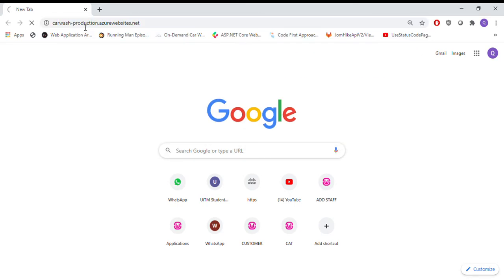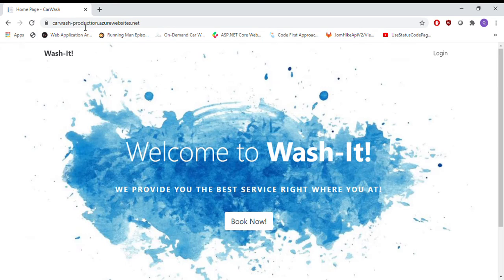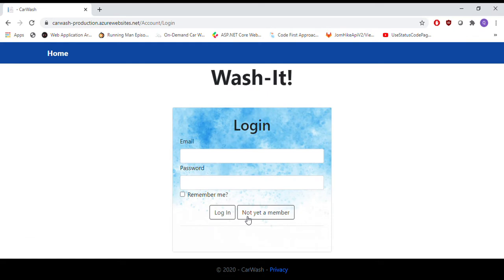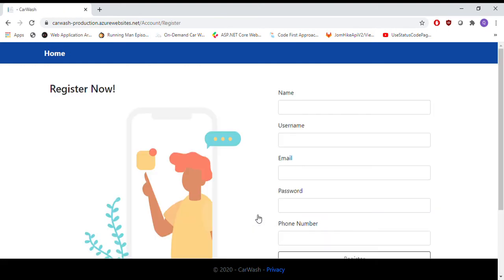So this is my website that I've been hosting using Azure App Service, and I've developed it using the ASP.NET Core framework and the language C#. This is the landing page for all users, which is this system consists of 3 users: admin, staff, and also customer. This login page is for those 3 users, and once they log in, based on the roles, it will redirect to a different home page. So for now, I'm going to register.